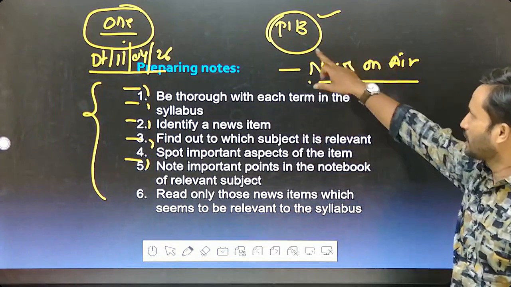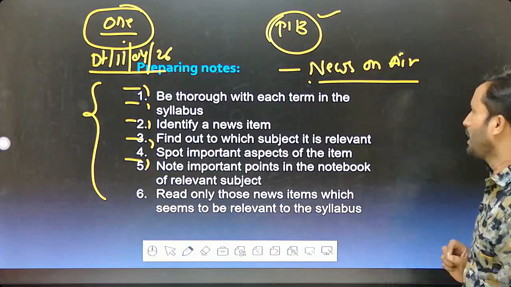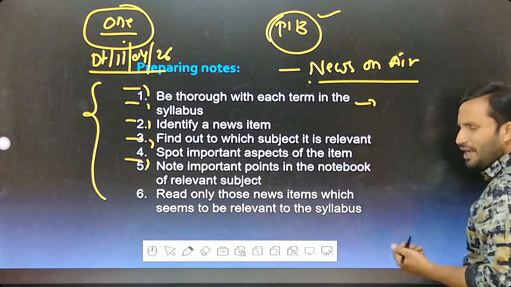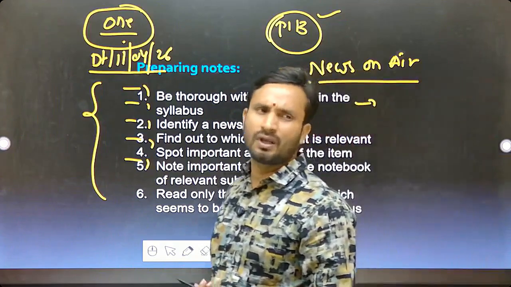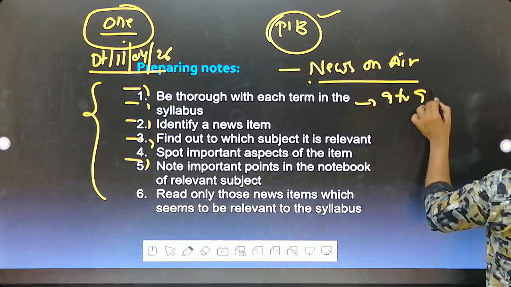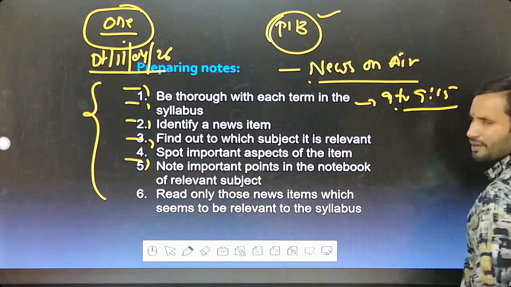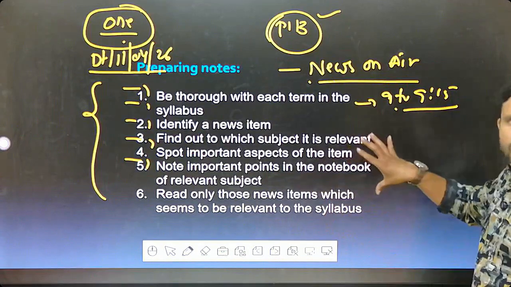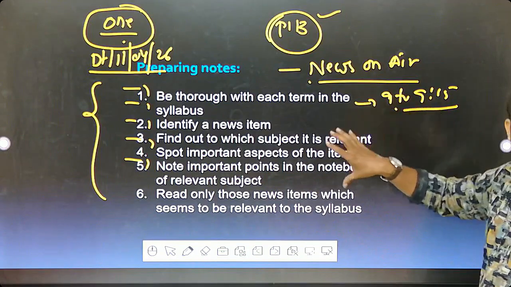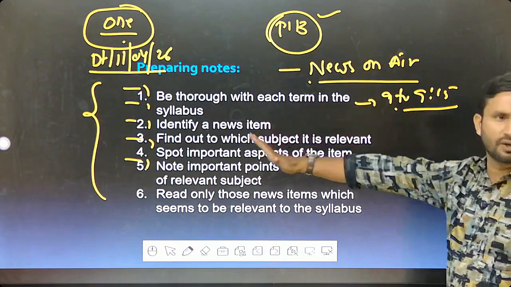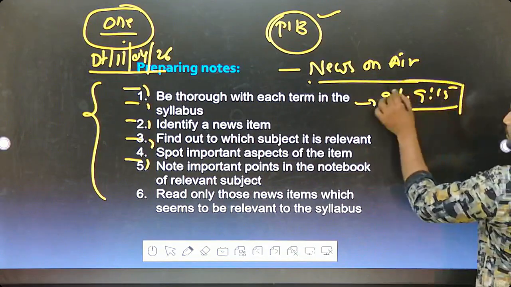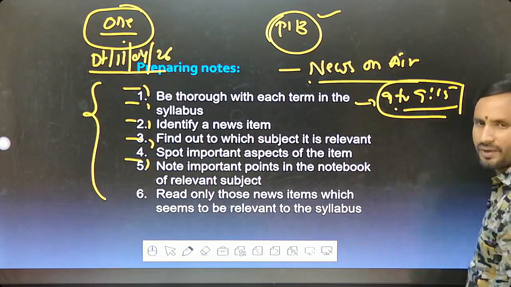News on AIR as well as the Press Information Bureau. In this News on AIR, see, hourly news is also there. You can follow hourly news. But in the evening, 9 to 9:15, the entire day's news would be covered. So it is better to listen to this in the evening, because the whole day's news would be covered instead of listening to the hourly news. The whole news of the day would be covered 9 to 9:15.